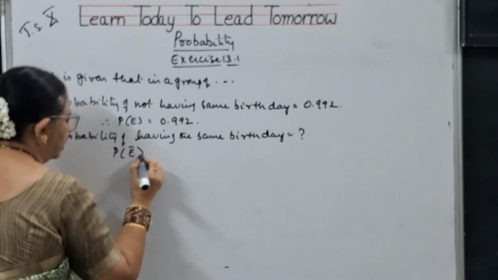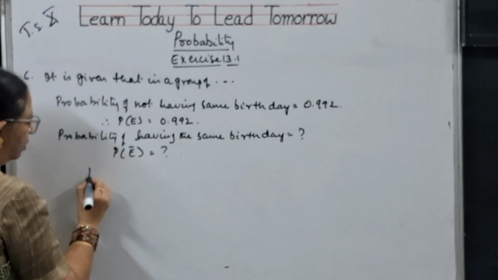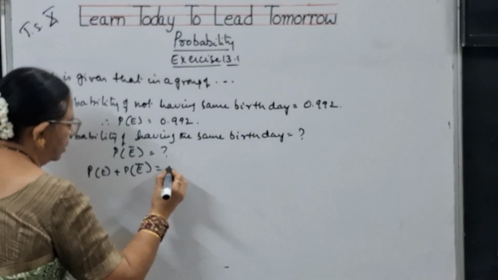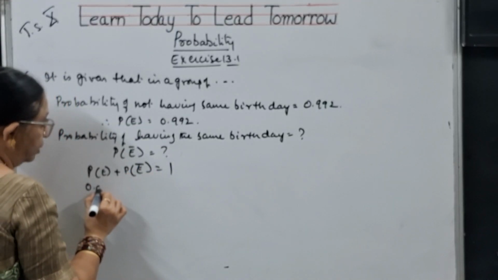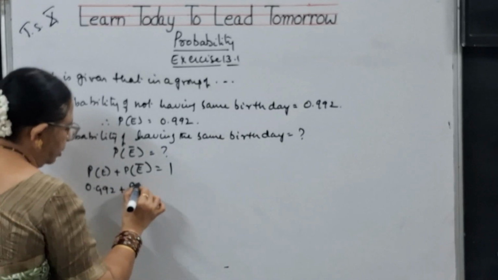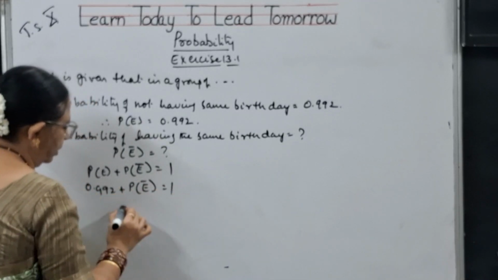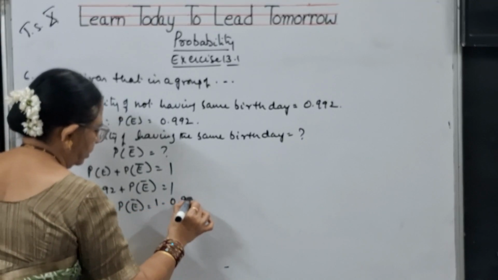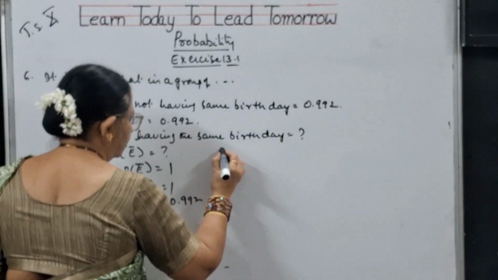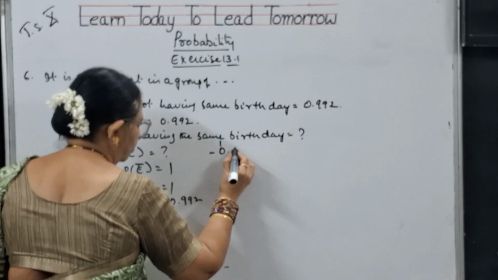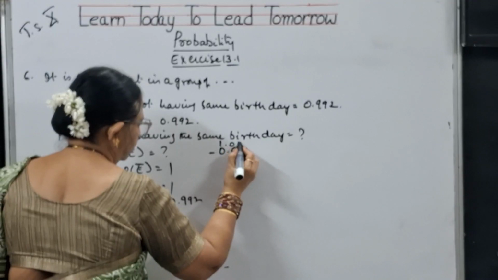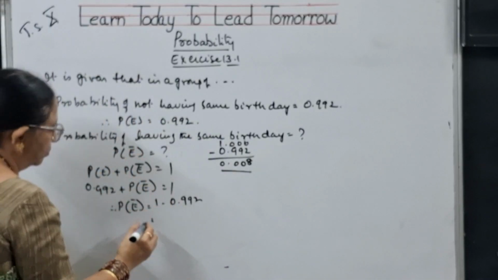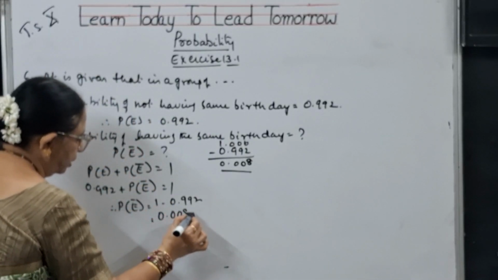That means it is P E dash is equal to how much is the question. We know that probability of an event plus probability of not an event is equal to 1. 0.992 plus probability of not an event is 1. Therefore, probability of not an event is 1 minus 0.992. So how much? 1 minus 0.992. So take 3 zeros here. So here 8, here 0, here 0, here 0. So 0.008.